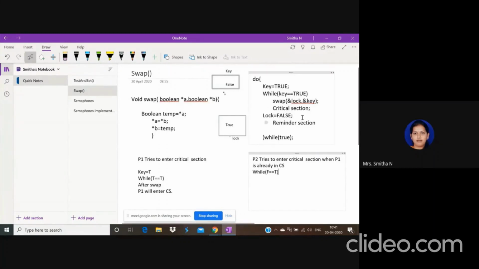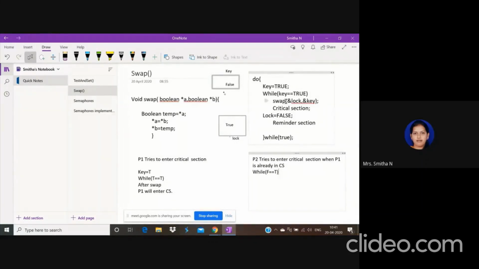No, right? So P2 will not enter the critical section. We blocked it, so we achieved mutual exclusion. You understood how we achieve mutual exclusion by using two variables and swapping. You're blocking the second process from entering when one is already in the critical section. That is how mutual exclusion is achieved.